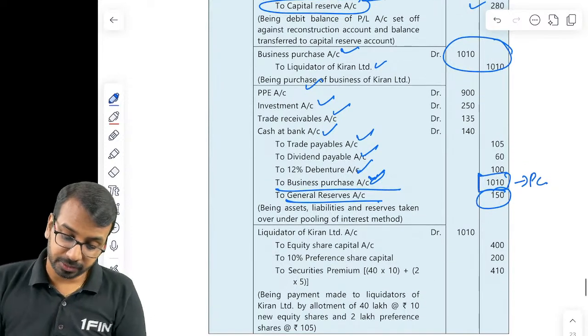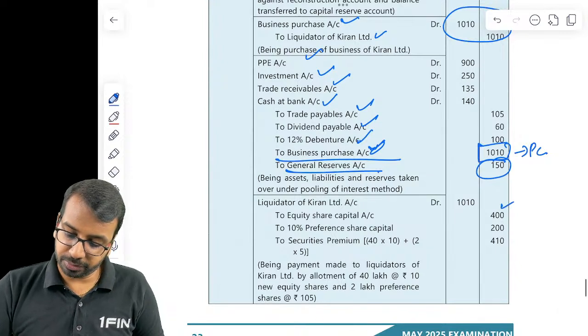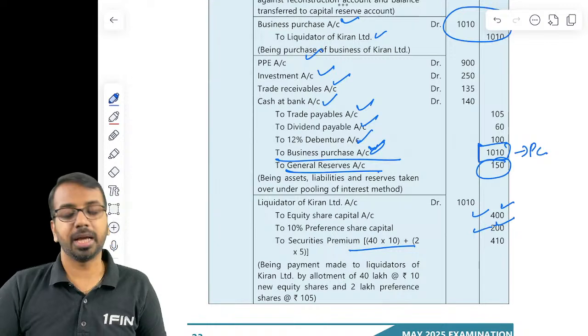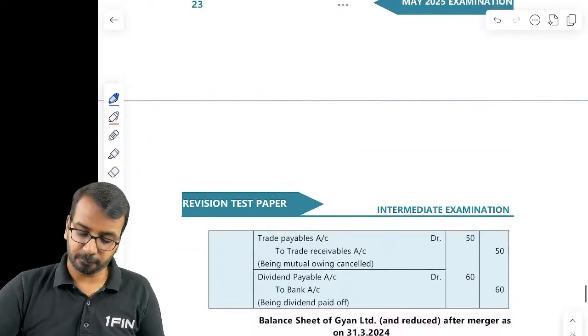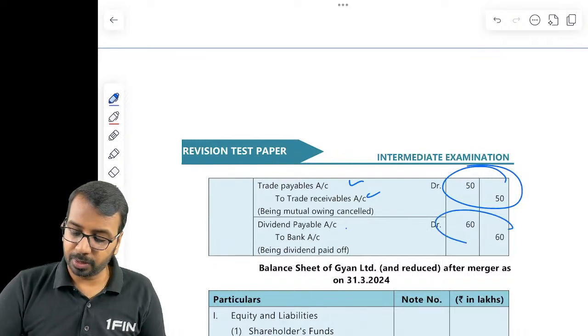Okay. Then you will issue equity share capital, preference share capital, and securities premium for equity share capital and preference share capital. So that will be done. Trade payable, trade receivable, you will cancel it out. Dividend payable, you will set it off.